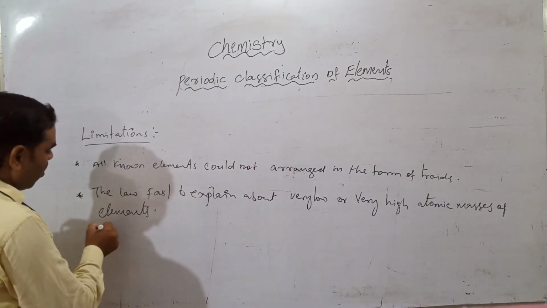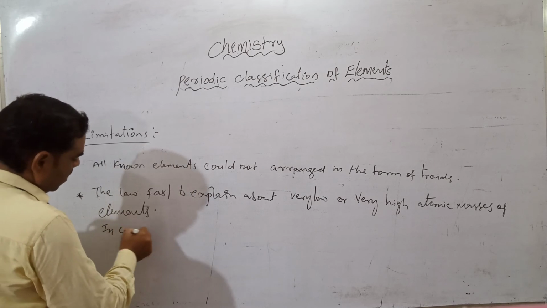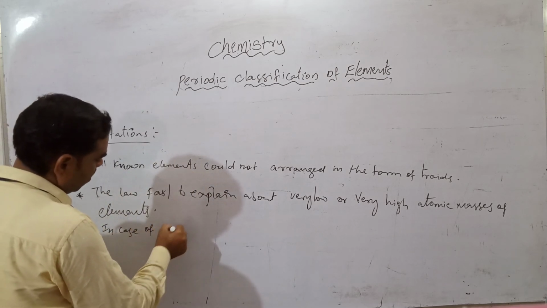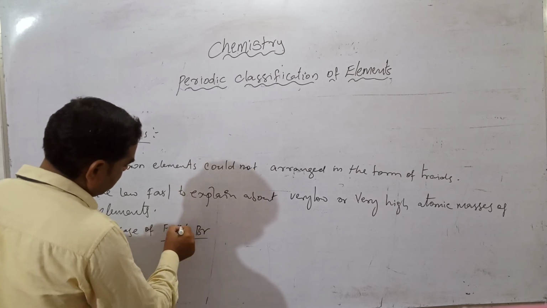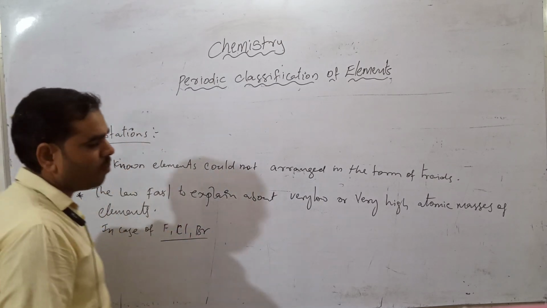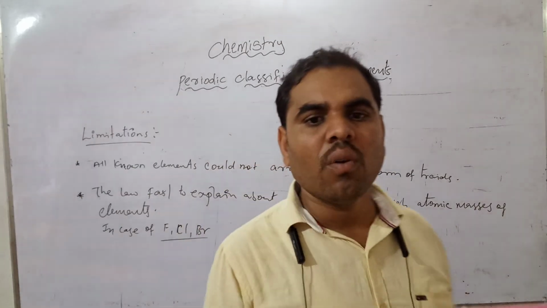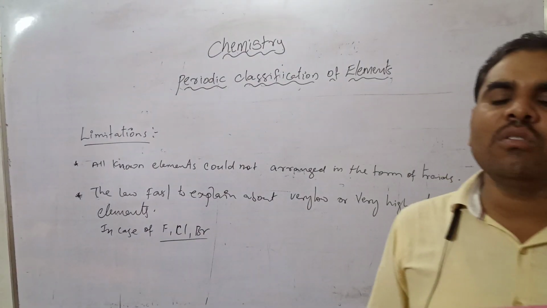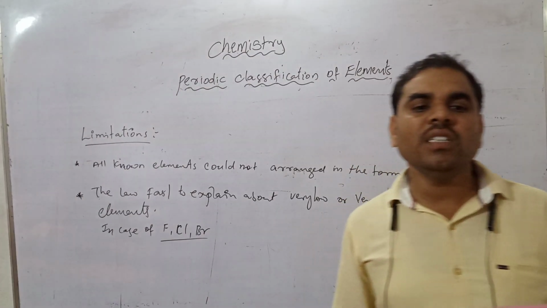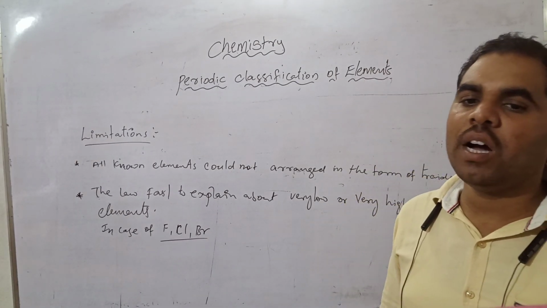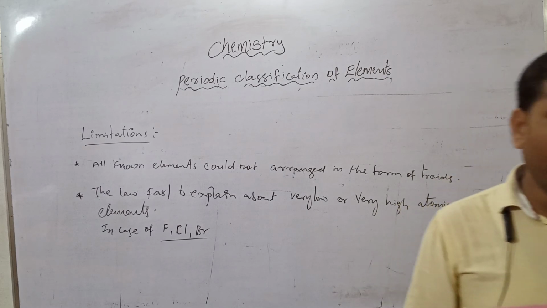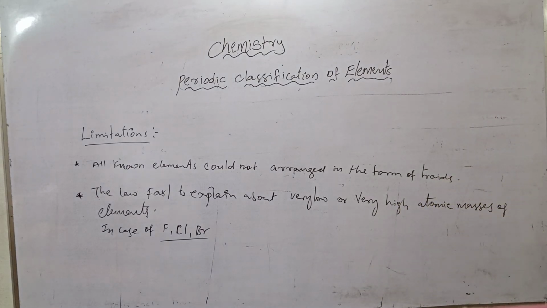The atomic weight of chlorine is not the arithmetic mean of the atomic masses of fluorine and bromine. This is the limitation.